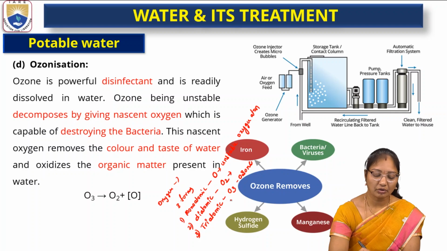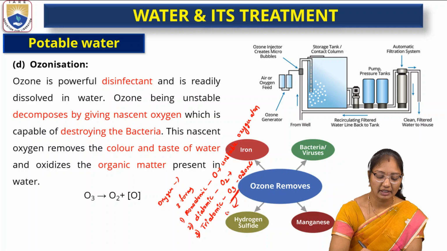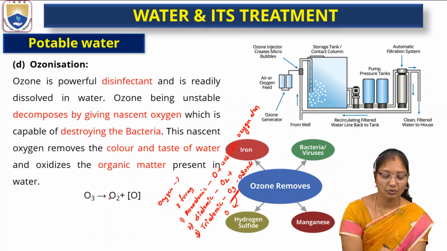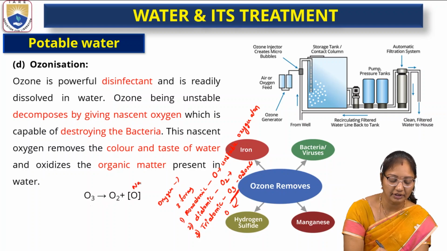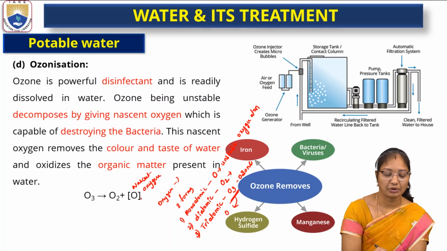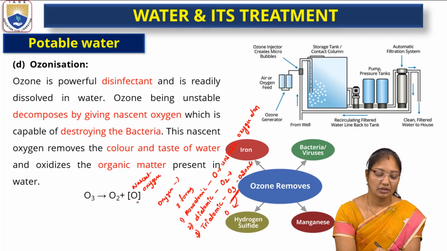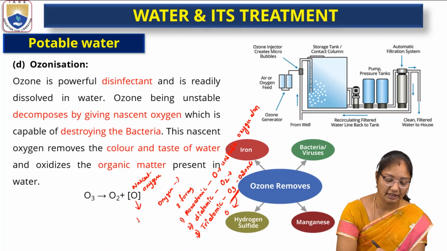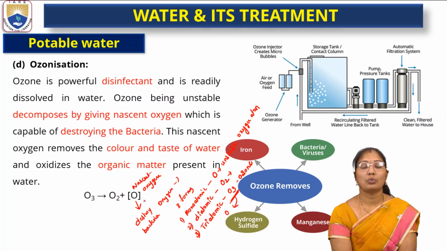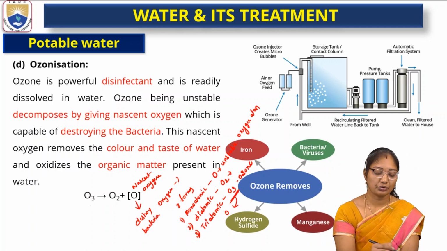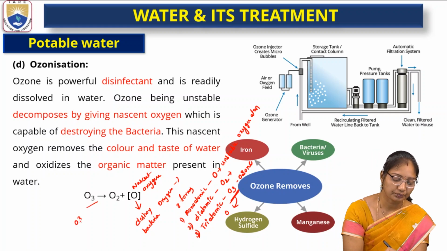So here we are using O3, which gives oxygen atoms. O3 gives O2 plus nascent O, which is most unstable and has the capacity of destroying bacteria. So the nascent oxygen is unstable and destroys bacteria. That's why we are using this ozonization process using ozone. This is ozone, a triatomic molecule.